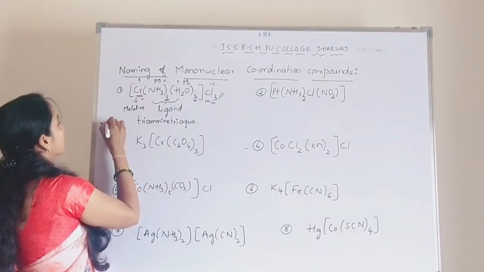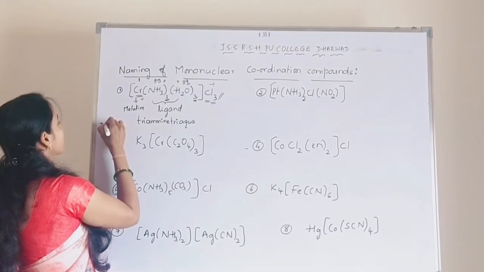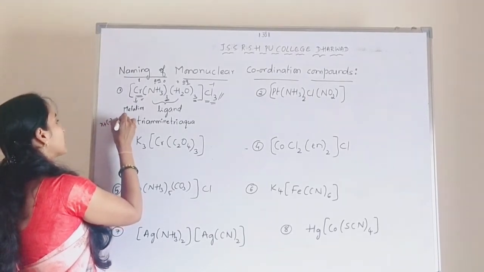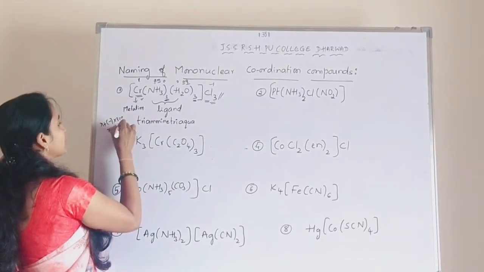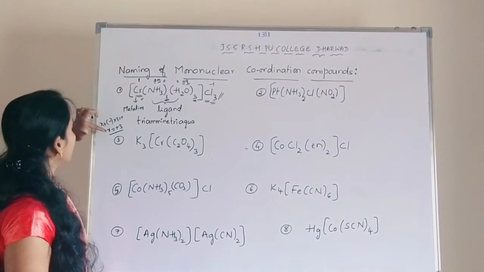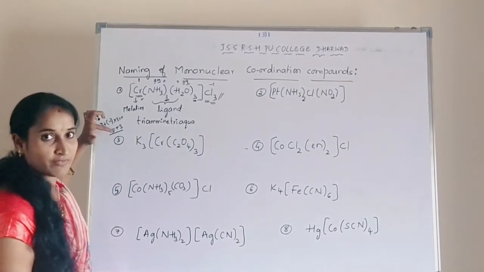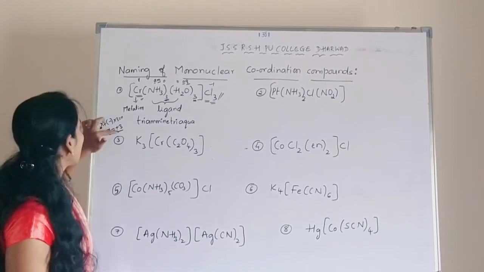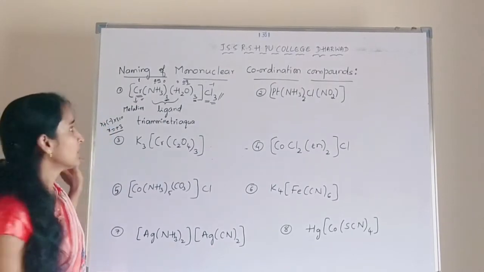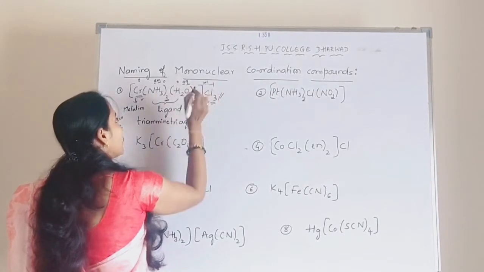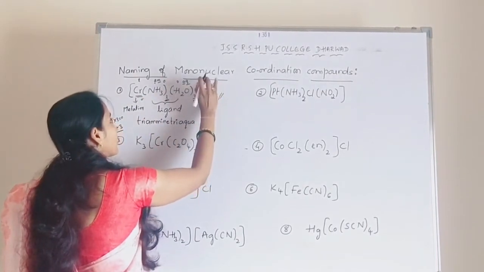That is x plus (-1) into 3 is equal to 0. So x becomes +3. Okay. Whatever charge we got from the substitution is positive in nature. So that indicates it is a complex cation which has a +3 charge. Okay.